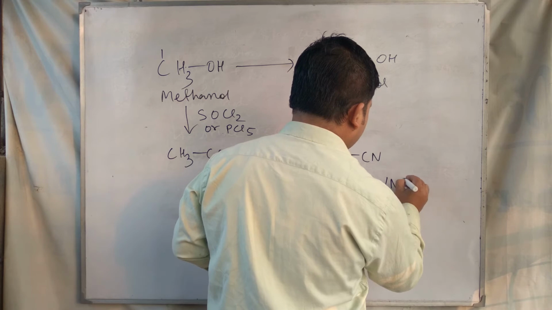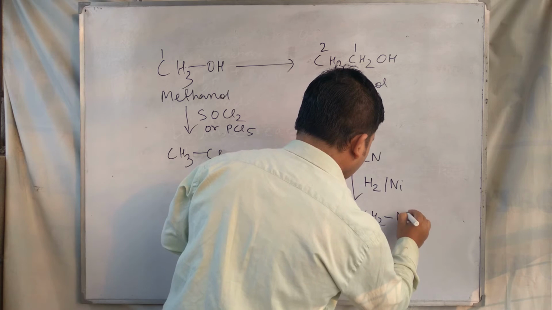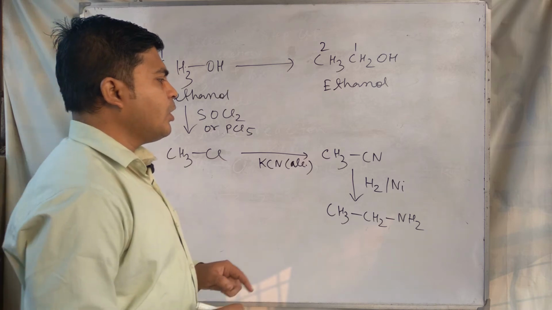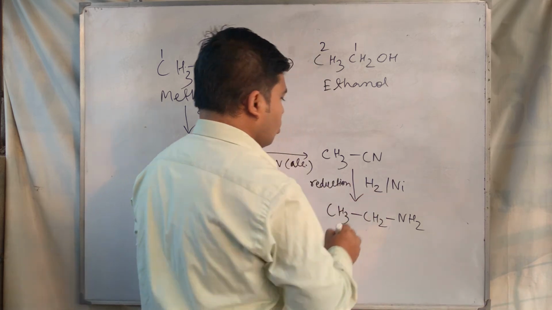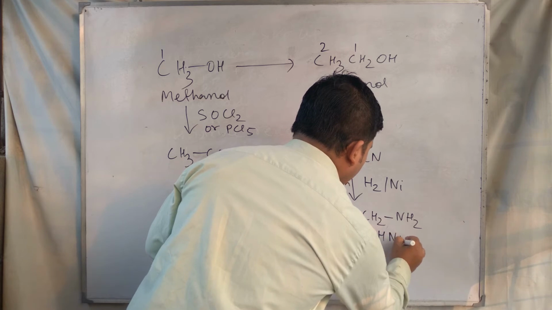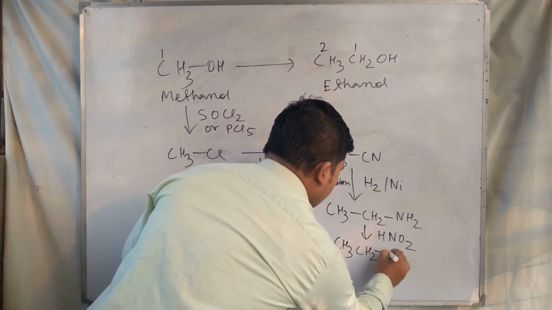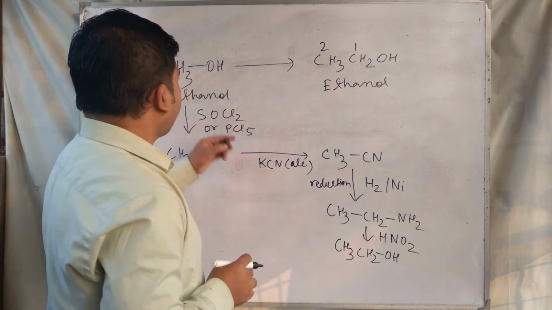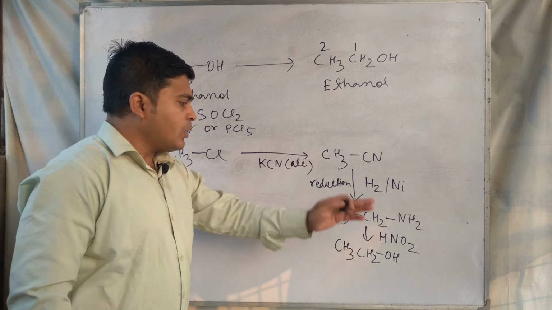From methyl cyanide, by reduction with H2 nickel, we change it to CH3CH2NH2, a primary amine. And from the primary amine, by using HNO2, nitrous acid, change it to ethanol. Our reaction is completed. So by this way we can change methanol to ethanol.